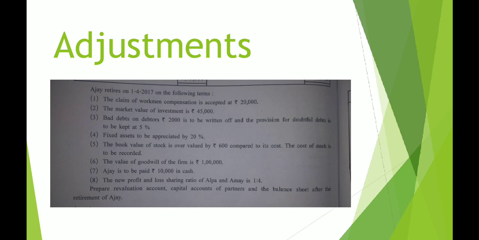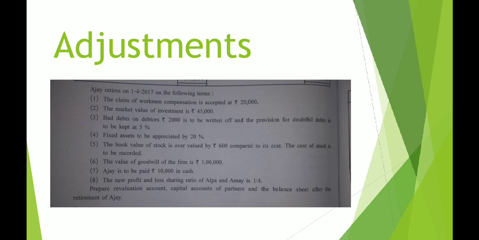I repeat the entire concept. There was a bad debt reserve of 6,000. From that you have written off 2,000 as bad debts. So how much bad debt reserve is available with you now? 4,000. But how much are you supposed to keep? 3,400, which is 5% of the net amount of debtors. You have 4,000 available, but you are supposed to keep only 3,400. That means you have an excess amount of 600, which is not required.